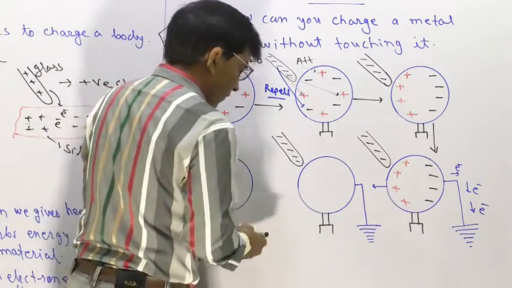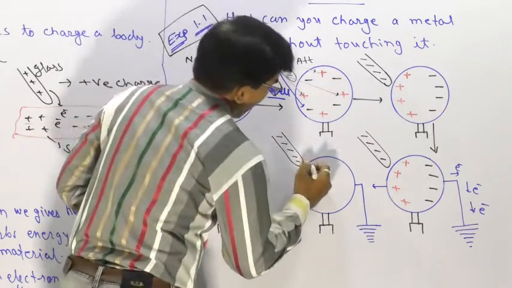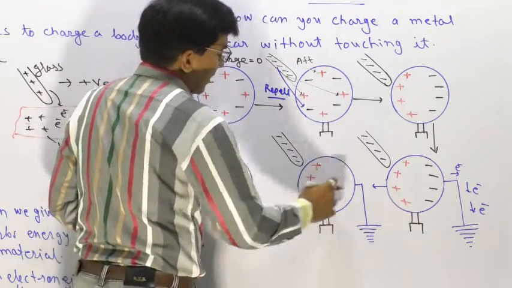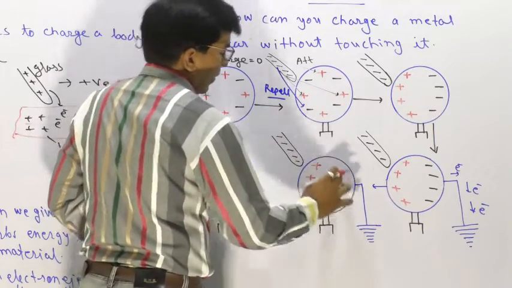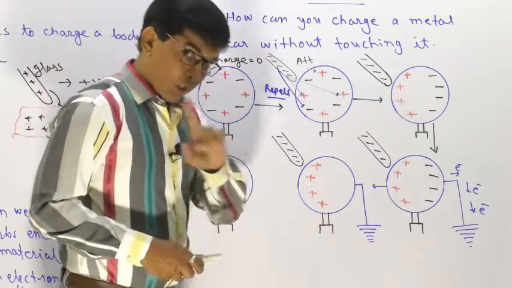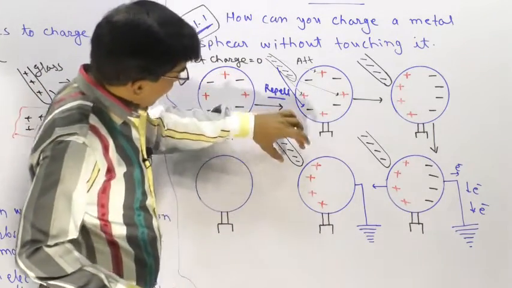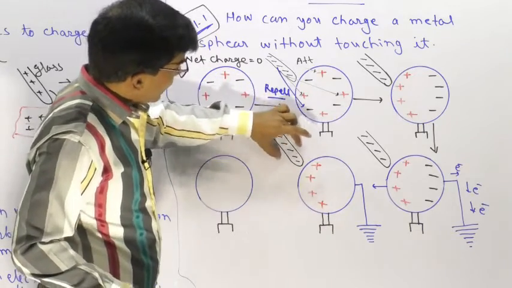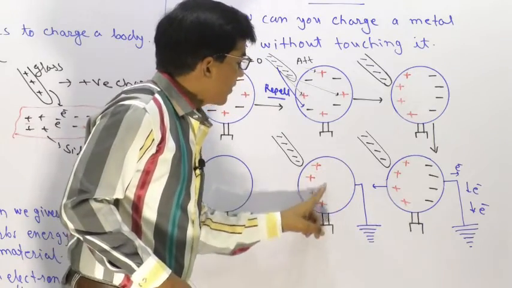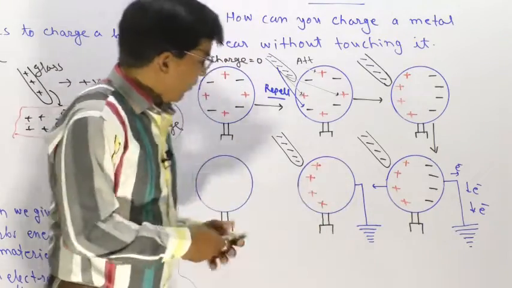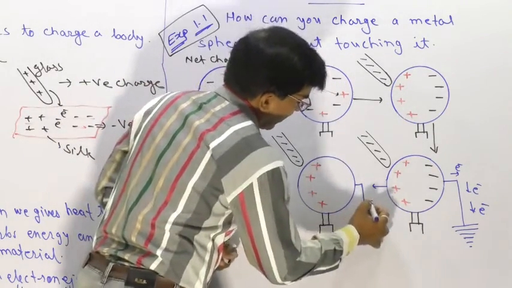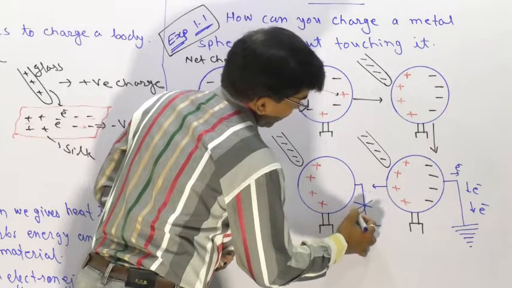Here we will not show the rest of the part, so only positive charge lies here and electrons enter into the earth. Now you must remember, if you take away this plastic rod or charged rod first, then the electrons come out again due to attraction of this positive charge. So you should cut this connection first.